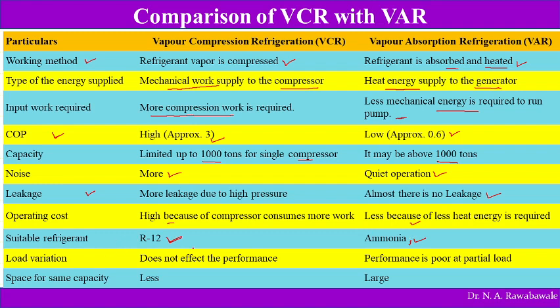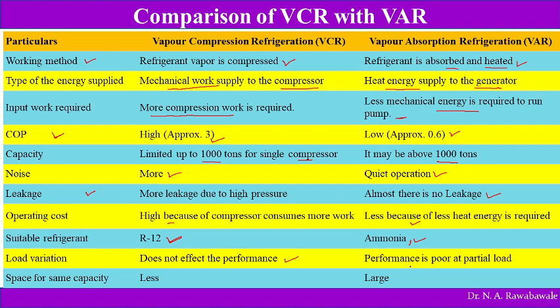Now load variation. If there is a load variation, then the vapor compression refrigeration system does not provide better performance. COP is going to decrease.